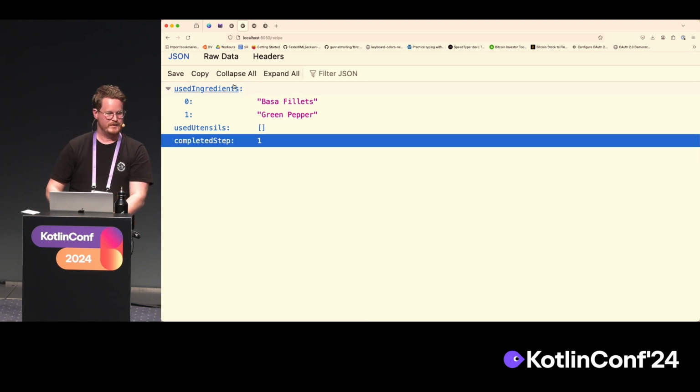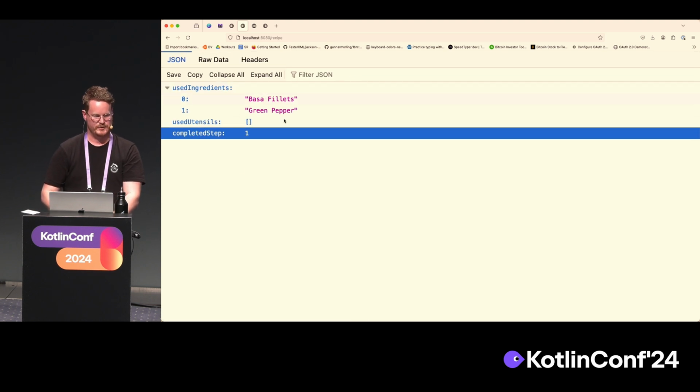So this isn't stored anywhere. This is not in a database. This is completely calculated based on the events that have happened.